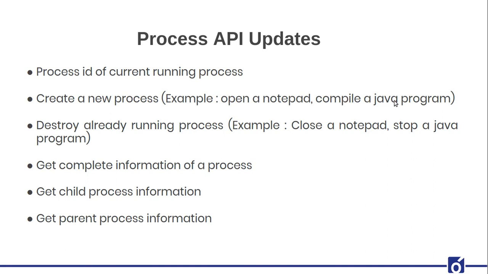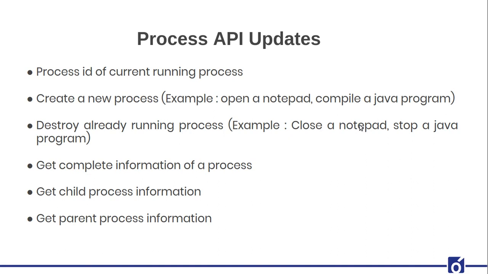Or maybe if you want to compile a Java program, you can say that I can go to the command line and just specify the command. But now what if I want to do it with the help of my Java program? Now these things have become very simple. We'll be going towards the demo as well and seeing both of these features being done with our new Java processor. How you can destroy an already running program.